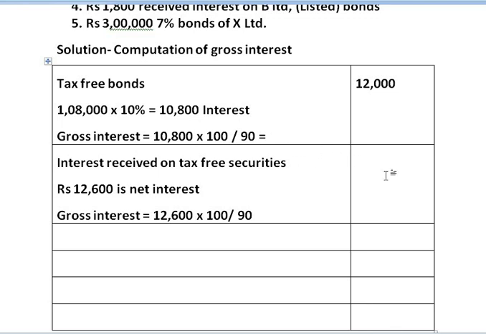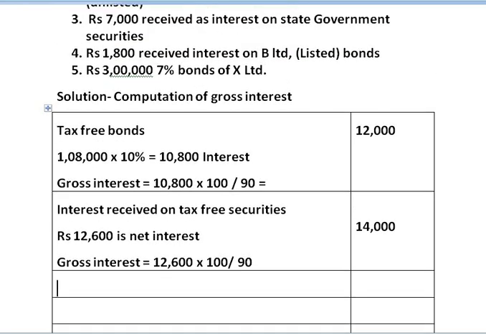At 14,000 rupees. Next, rupees 7,000 received as interest on state government securities. Listen carefully. In case of government securities, TDS is not made, so grossing up is not necessary. So directly 7,000 itself is the gross interest received by the assessee.